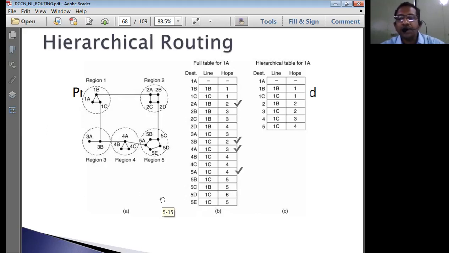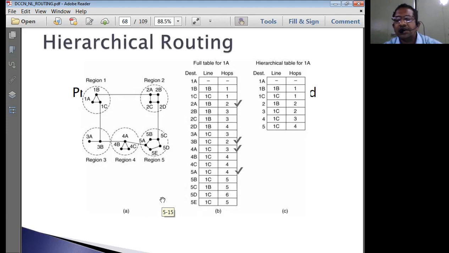Okay. What are the advantages that we got here? Overheads are reduced. Unlike the flooding routing algorithm, which is impractical and which we don't use for real-time applications. What is the meaning of real-time? Time-critical applications, we never use flooding-type algorithms. Real-time means cost has to be as low as possible. Flooding is going to drastically increase the cost of the system. Therefore, for real-time applications, we don't use the flooding routing algorithm.